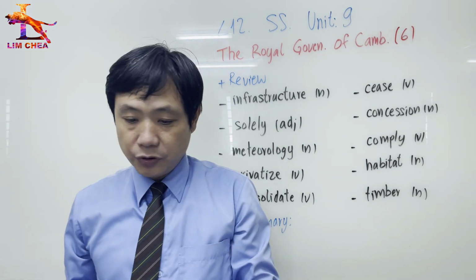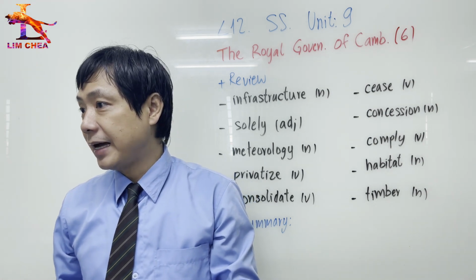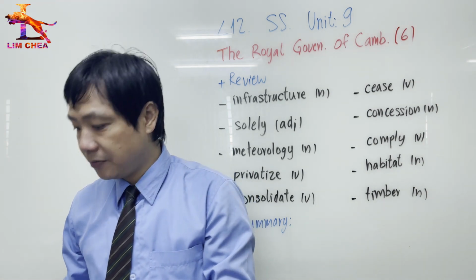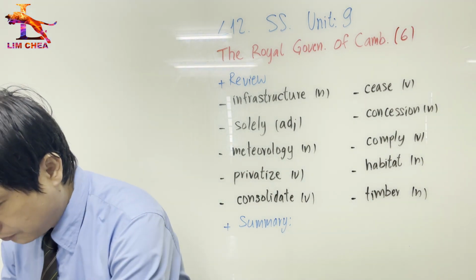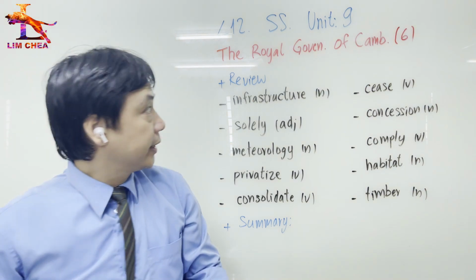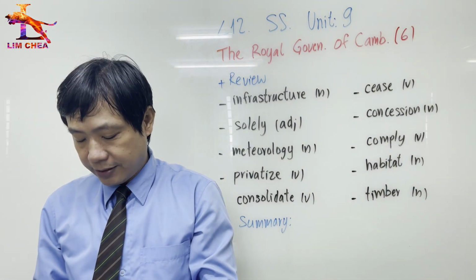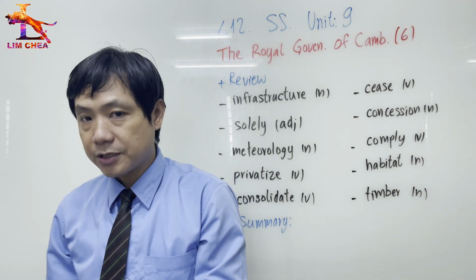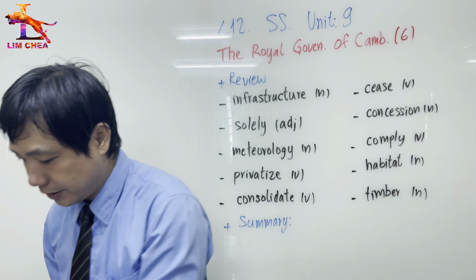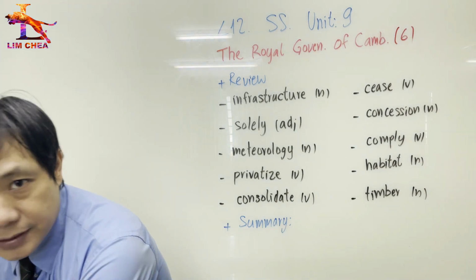Starter of the week, so unit 9, the Royal Government of Cambodia 6. We just finished 5, now we go to 6. In here we will review what is economy and also agriculture, industry, trade and tourism. We focus on 4 sectors for today. Before we go, let's start on our vocabulary first.